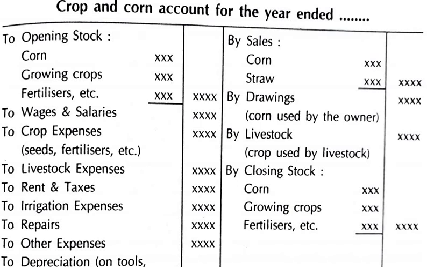Next, to wages and salary, being given to the workers and employees working on that particular farm. To crop expenses. Crop expenses can be in terms of seed expenses, fertilizer expenses, and so on. To livestock expenses. Now what is this livestock? While cultivating the land you use animals, you may use a buffalo, a donkey, or an ox for cultivating the land. So that comes under livestock.